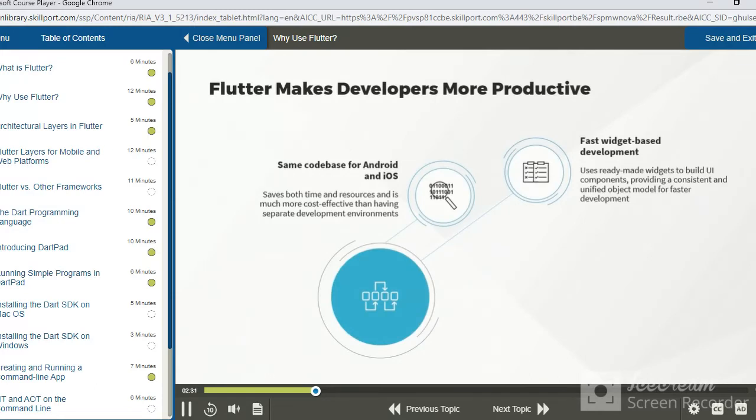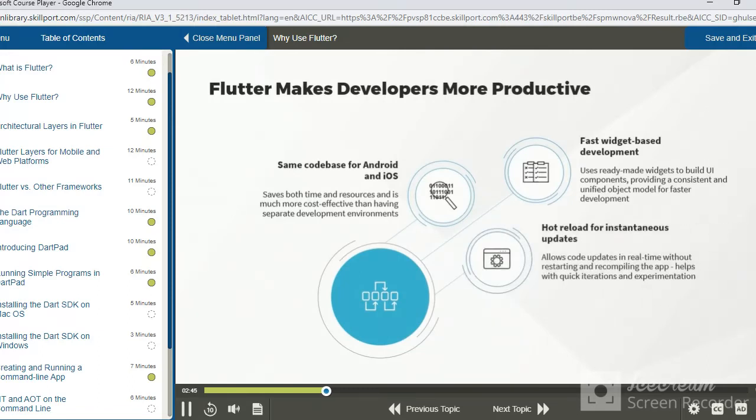for faster development. If you worked on application development before, you know that it's all about iterative improvement. You write some code, you see how that looks, and then you keep making changes and iteratively improve your application. And this is why Flutter's hot reload functionality makes developers more productive, because hot reload allows for instantaneous updates. You can make code updates in real time without having to restart and recompile your application. This allows you to quickly iterate to get the UI's look and feel exactly right